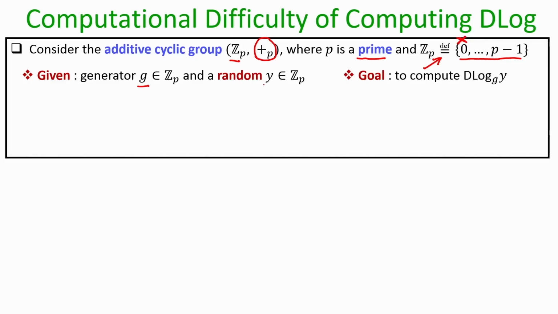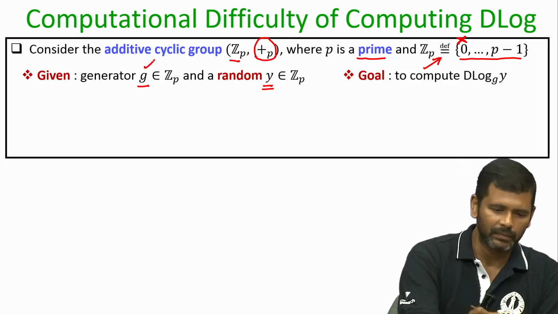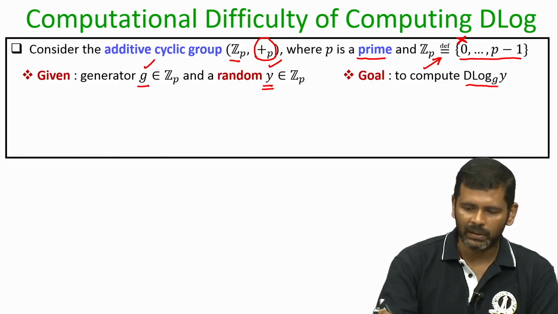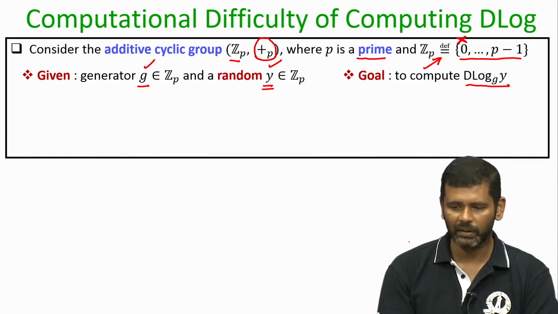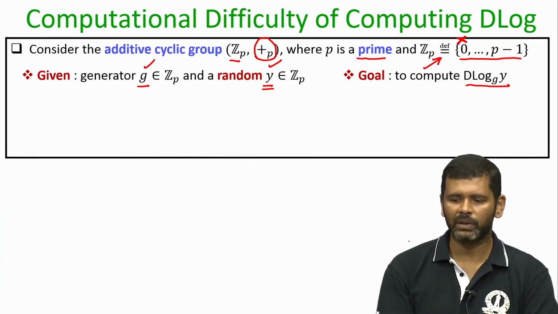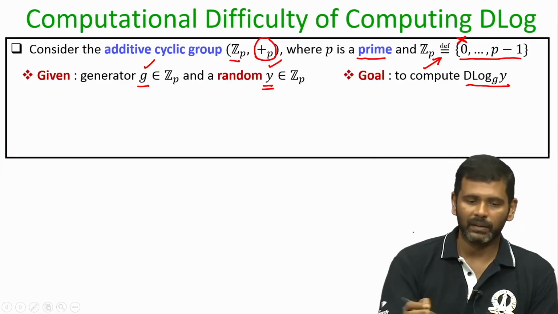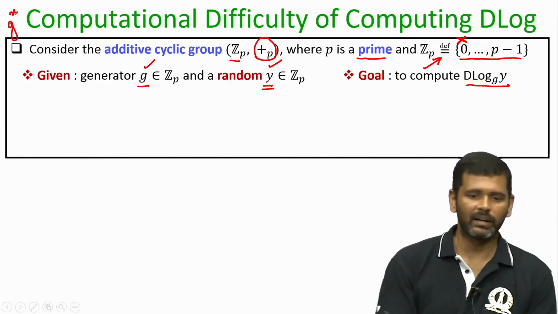So, now let us see an instance of discrete log problem and how efficiently we can solve it. You are given the generator, you are given the random y, and your goal is to come up with the unique exponent x such that g to the power x would have given you y, namely you want to compute the discrete log of y. By the way, the interpretation of g to the power x here will be in the additive sense.